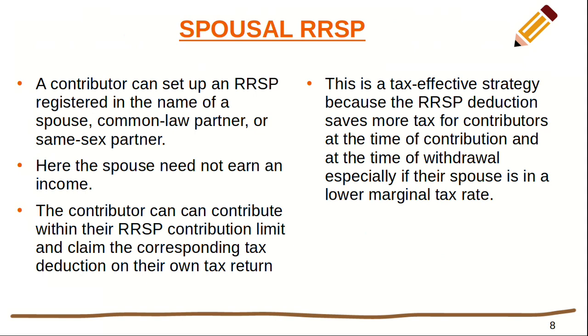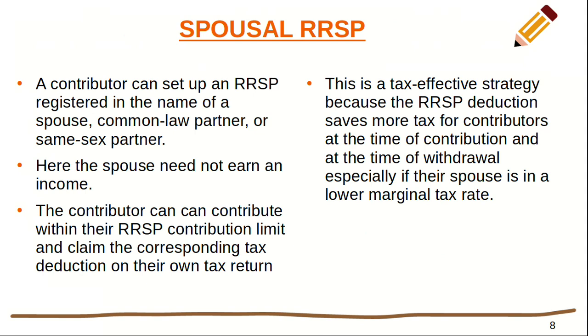The contributor can contribute an amount within their RRSP contribution limit and claim the corresponding tax deduction on their own tax return. This is a tax-effective strategy because the RRSP deduction saves more tax for contributors at the time of contribution and also at the time of withdrawal, especially if their spouse is in a lower marginal tax rate.